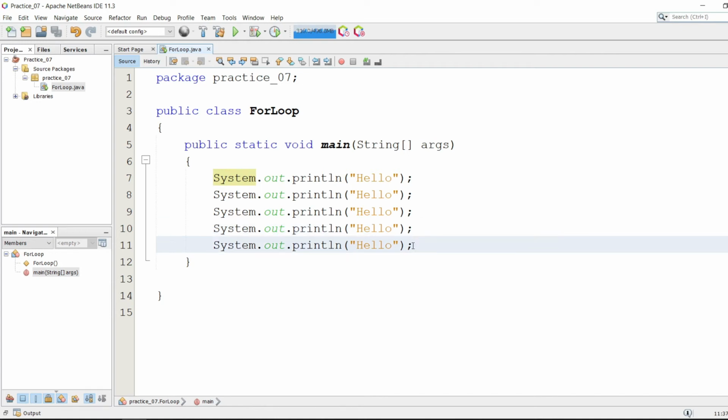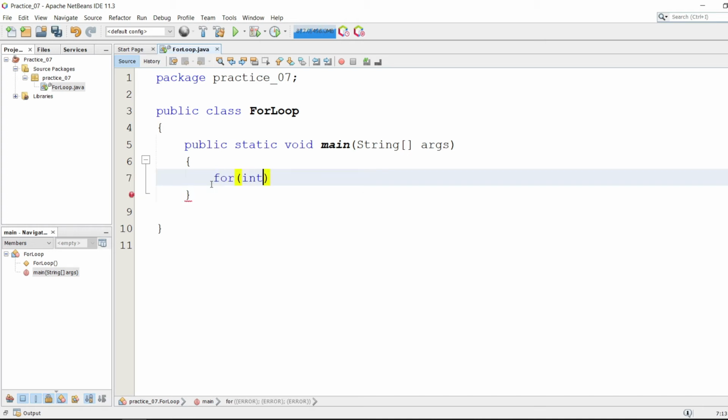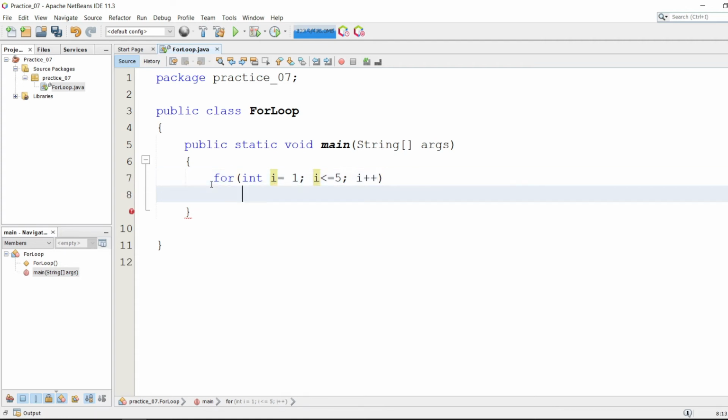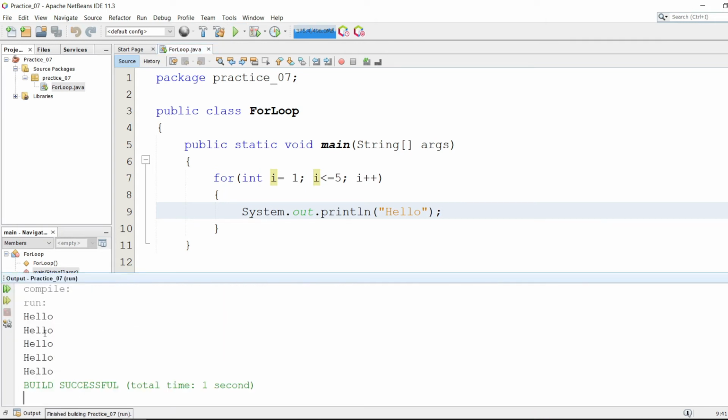So in order to print hello for 5 times, or even 100 times or 1000 times, you can simply use the looping structures as for int i equals 1, i less than or equals 5, i plus plus, and you can simply print hello here. So let's run this program, and it's giving me the same result. So in a simple way, we printed hello for 5 times.